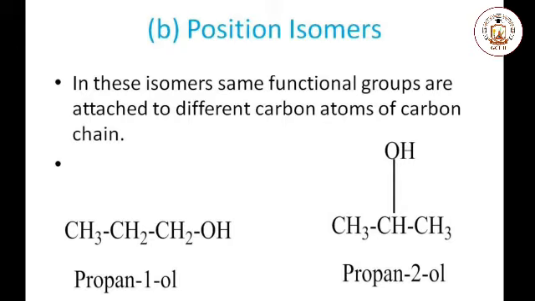Position isomers. These isomers have the same functional group, but the functional group is attached at different carbon atoms. Here is an example: propan-1-ol and propan-2-ol. These are two different compounds that have different physical and chemical properties.